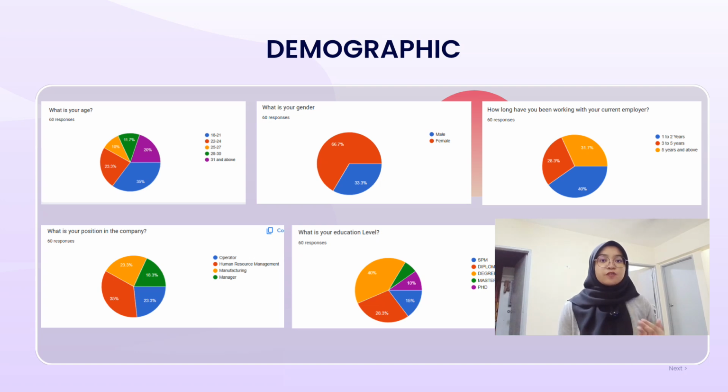The graphic illustrates workforce demographics by age, gender, experience, position, and education. These insights aid in succession planning, diversity efforts, retention, professional development, and identifying skill gaps, ensuring a balance.